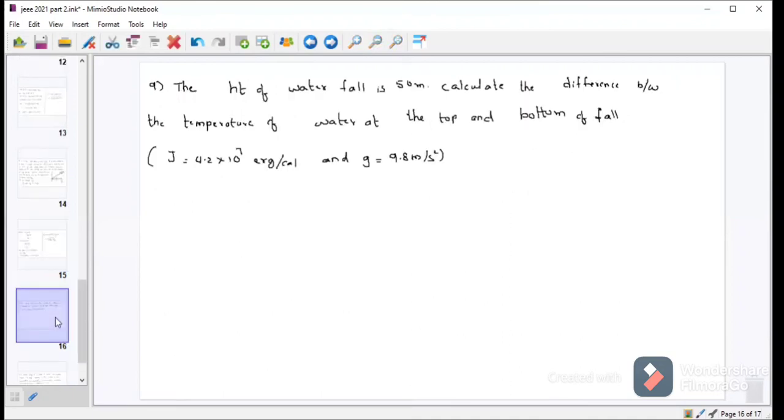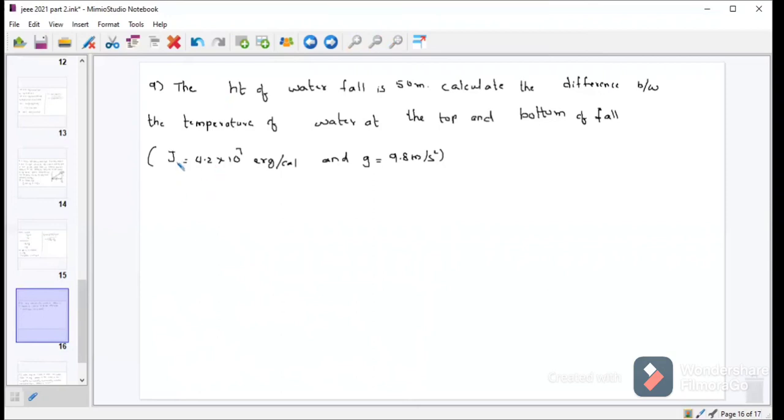Moving to next question. Ninth question. The height of water fall is 50 meters. Calculate the difference between the temperature of water at the top and bottom of fall. He has given Joule's constant value and acceleration due to gravity g value.